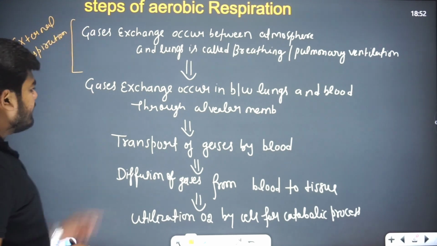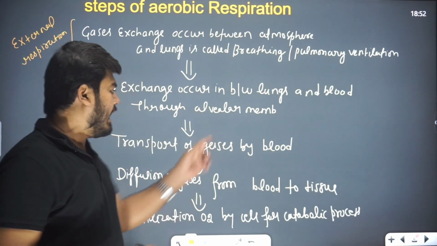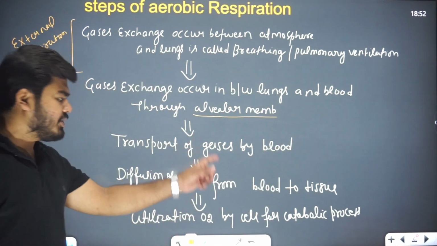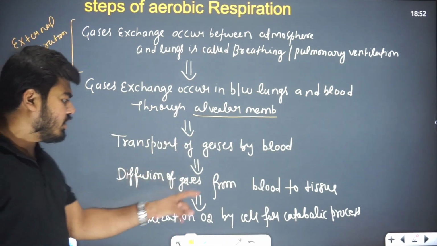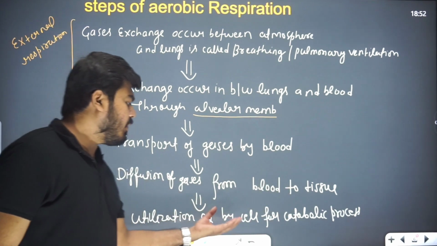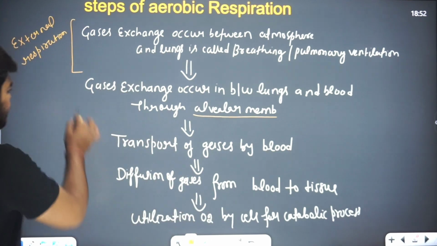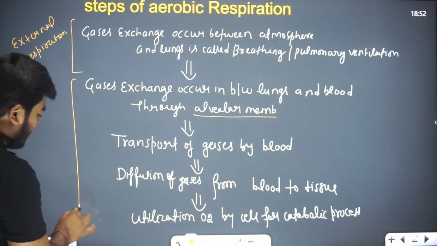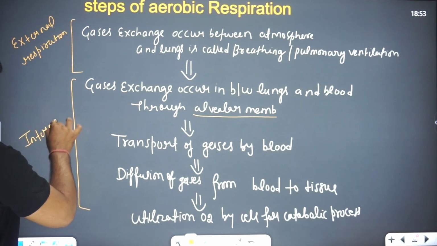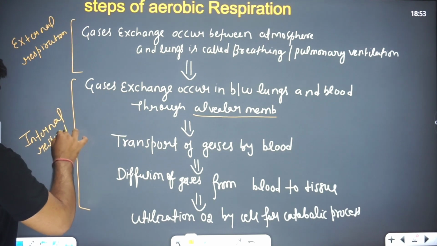And after this, gases exchange occurs between lungs and blood, through the alveolar membrane. Now transportation of gases by blood, diffusion of gases from blood to tissue. Now again, utilization of oxygen by the cell for the catabolic process. So all these steps are considered under internal respiration. This is called internal respiration.